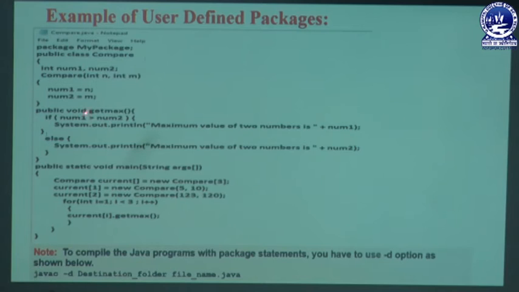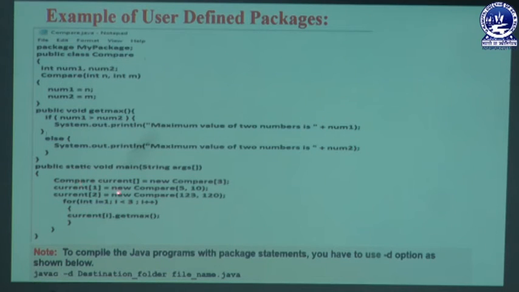If num1 is not greater than num2, then the else part is automatically executed. In that else part we have a statement: the maximum value of two numbers is num2. That means if num2 is greater, then we display the value of num2 in our program. At last we have a main method, which is written as public static void main, String args.